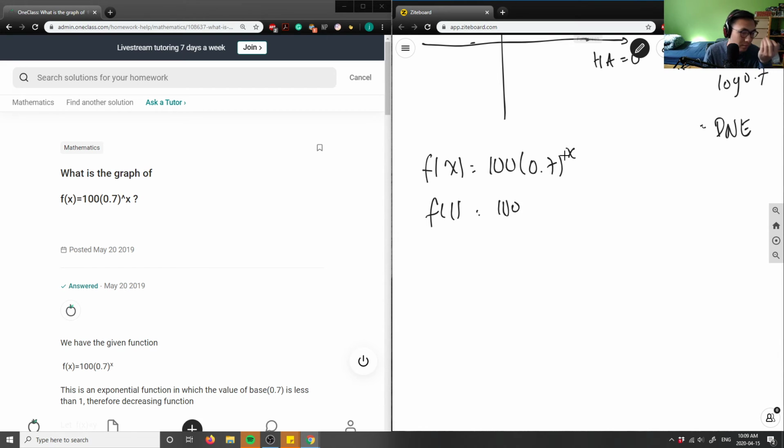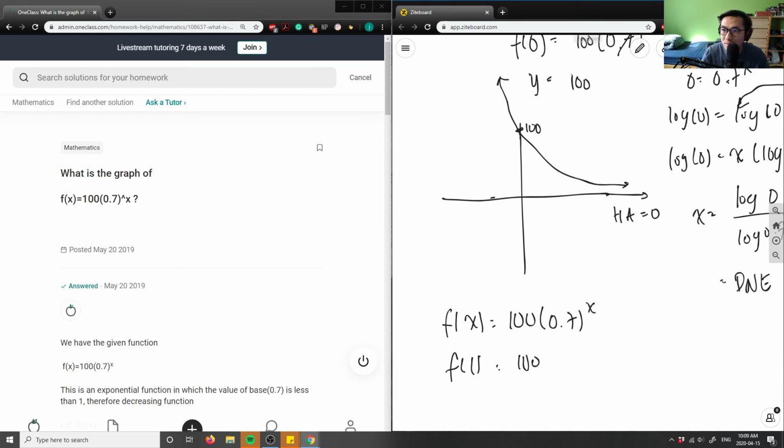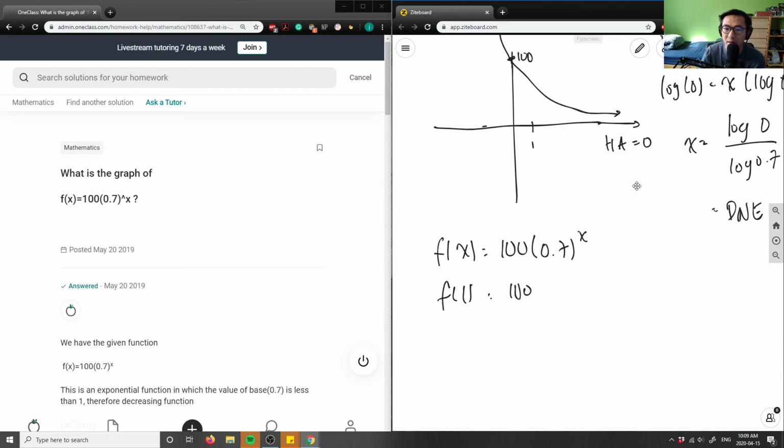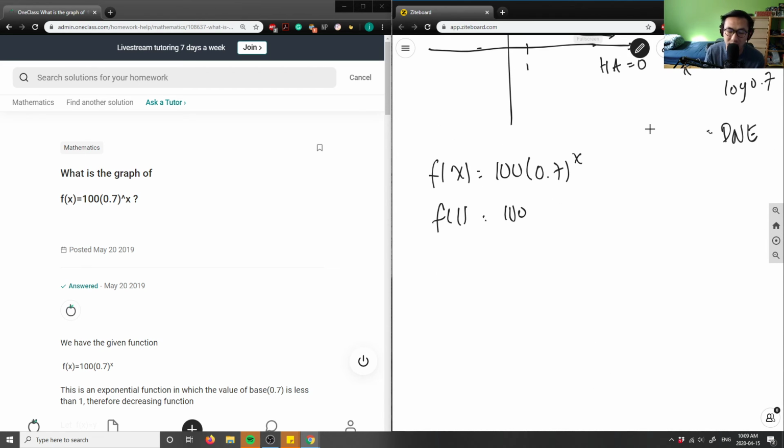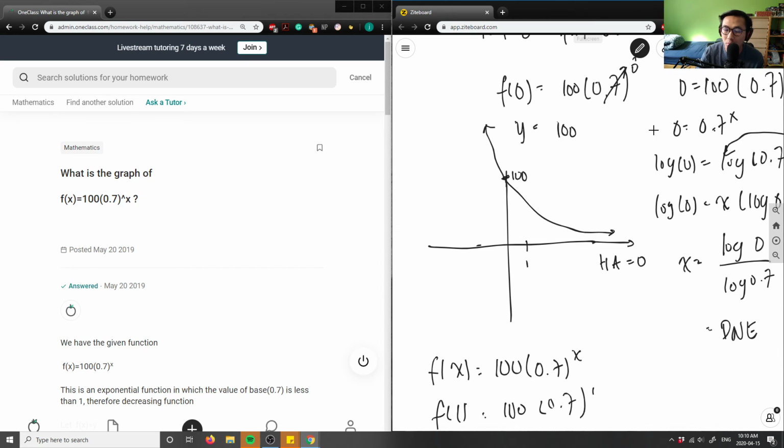And again, 1 is just some arbitrary value, right? I'm just figuring out f at 1, what is my value here, just to get a better sense of my graph and to prove that it is indeed decreasing. So this is 0.7 to the power of 1, which is simply 0.7. So f at 1 is 100 times 0.7, and f at 1 would equal 70 here, right? So at x equals 1, y would equal 70 here.